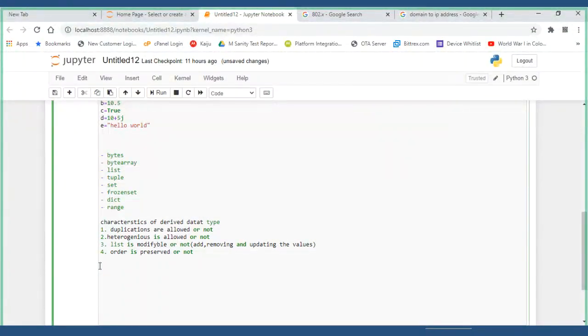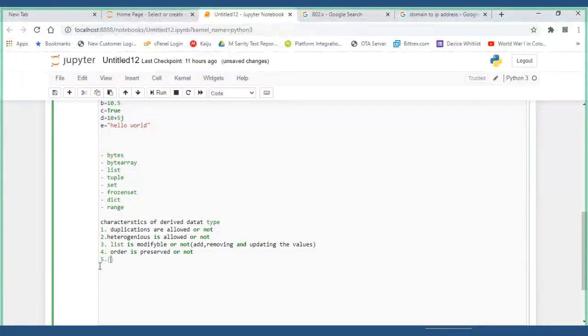First, insertion order is preserved or not, heterogeneous is there or not, duplications are allowed or not, modification is possible or not, and what kind of format they resemble.